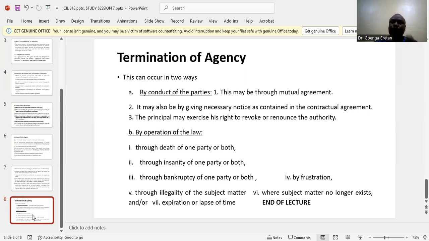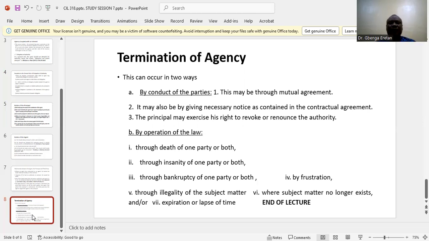One, through mutual agreement, meaning that there could be an agreement between the agent and the principal that the relationship could come to an end. So mutual agreement between the principal and the agent could bring the relationship to an end. Number two, it may also be by giving necessary notice of the contractual agreement. The agent may give the principal notice that he wants to terminate the relationship, and the principal can also give the agent notice that he wants to terminate the relationship.